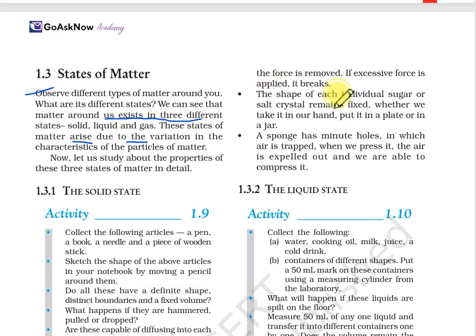Second, the shape of each individual sugar or salt crystal remains fixed whether we take it in our hand, put it on our plate or in a jar. So it is a solid only. Third, a sponge has minute holes in which air is trapped. So when we press, the air is expelled, and we are able to compress it.